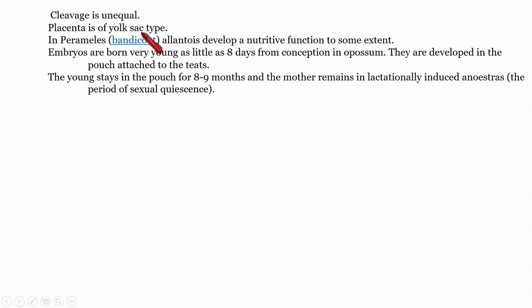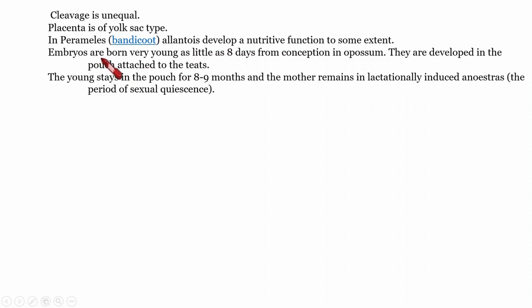That means the yolk sac plays an important role in nourishing the developing embryo in the early gestation time. But in Perameles, otherwise called bandicoot, the allantois also plays a role in nourishing to some extent. The embryos are born very young. Very young means after 8 days from the day of conception in the case of the opossum, a Metatherian. And they develop inside the pouch attached to the teats. Teats means nipples. Okay. So development is like that.